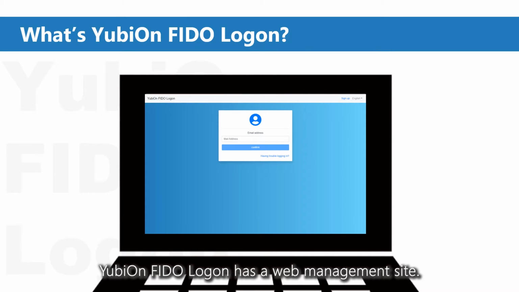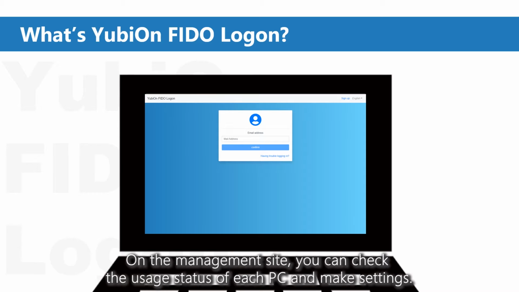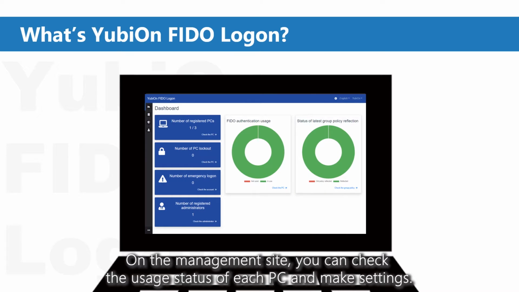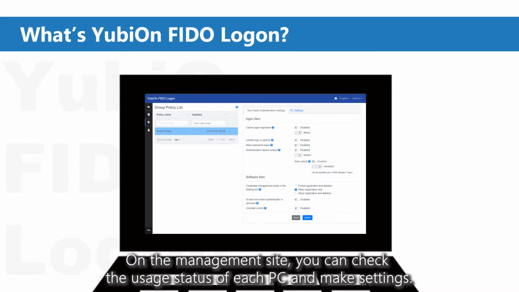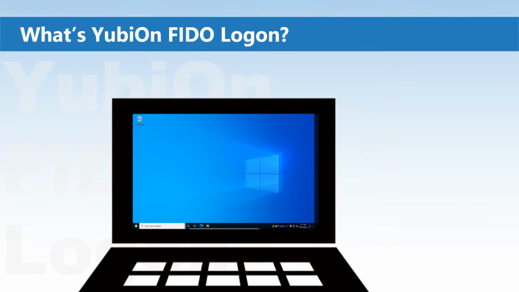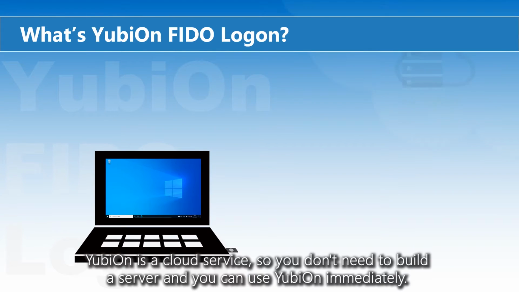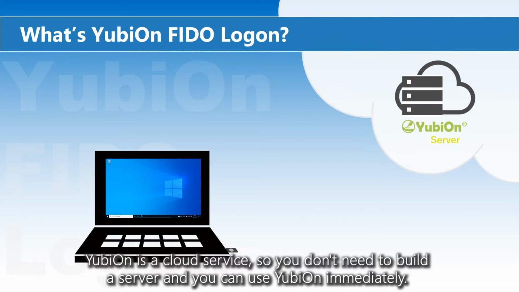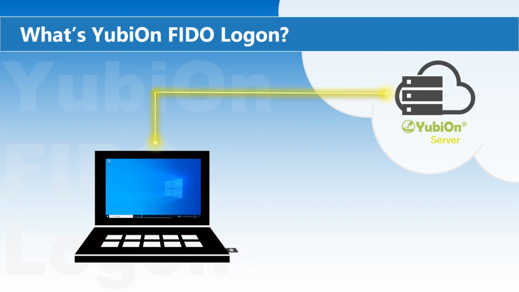YubiOnFIDOLogon has a web management site. On the management site, you can check the usage status of each PC and make settings. YubiOn is a cloud service, so you don't need to build a server and you can use YubiOn immediately.